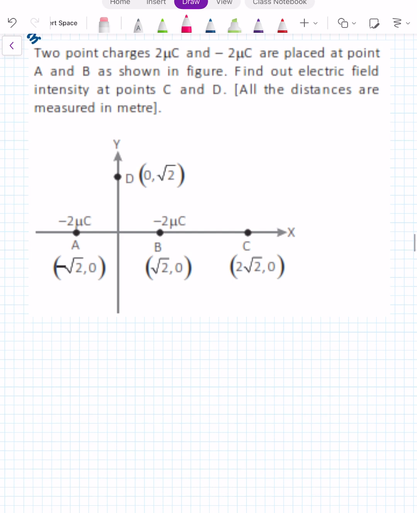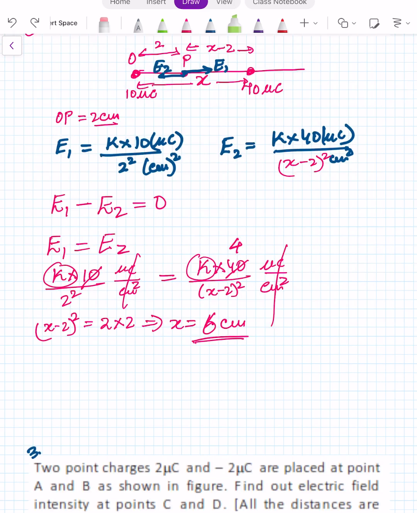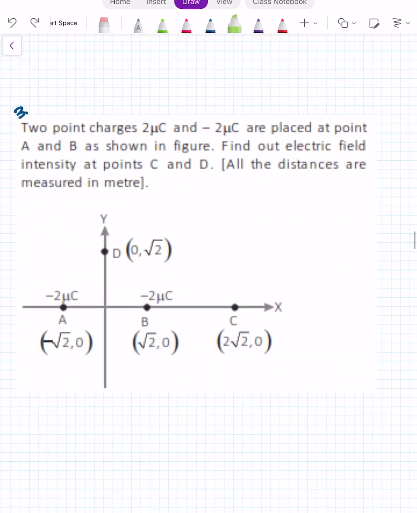Now they are saying two point charges, 2 microcoulomb and minus 2 microcoulomb, are placed at points A and B whose coordinates are given. Find out the electric field intensity at points C and D. We have to find the field intensity at C and D. Now we are finding the field intensity first at C only.